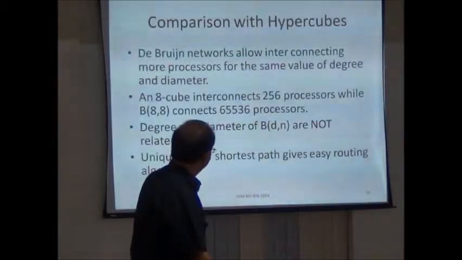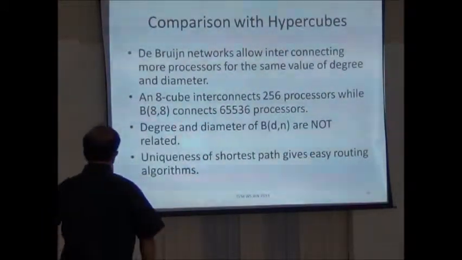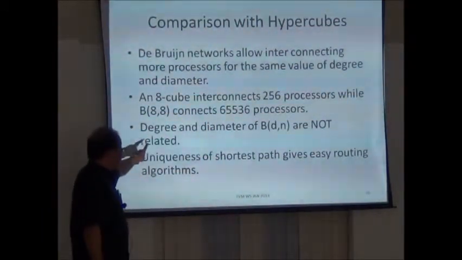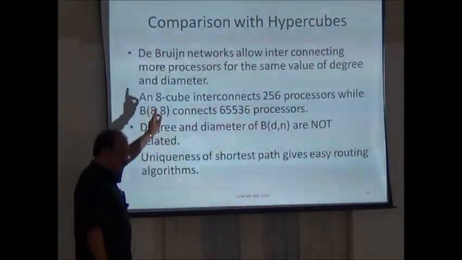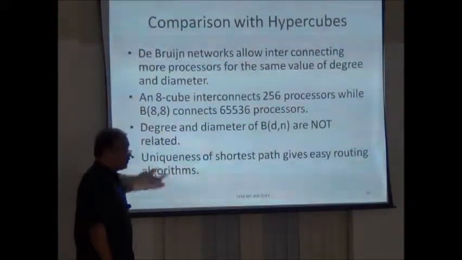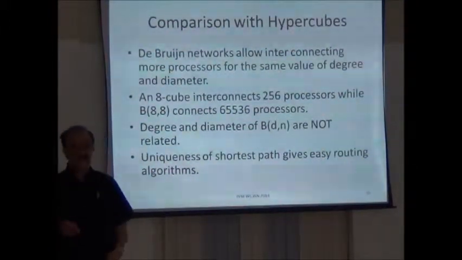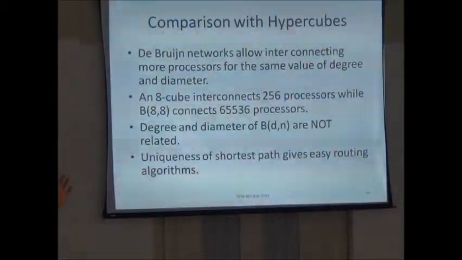So I'll take only 3 minutes. If you want to compare the properties of de Bruijn graphs with hypercubes, the degree and diameter of B(d,n) are not related, whereas the degree and diameter of hypercubes are related, both are n. There is a unique shortest path between any two vertices in a de Bruijn graph, but if you take a hypercube, that is not true. Okay.